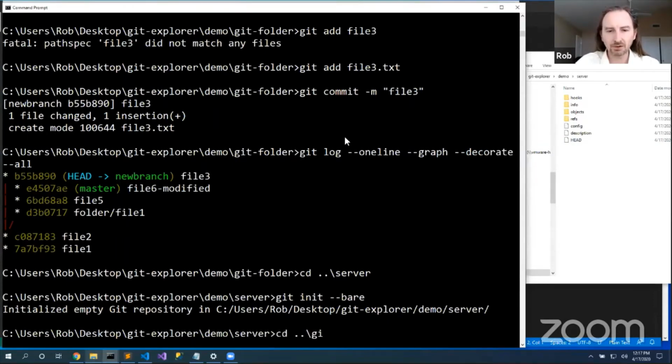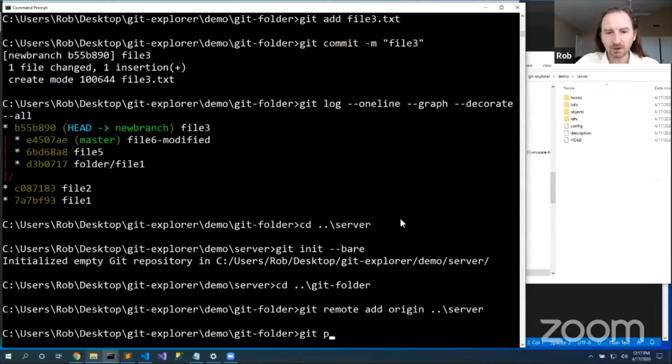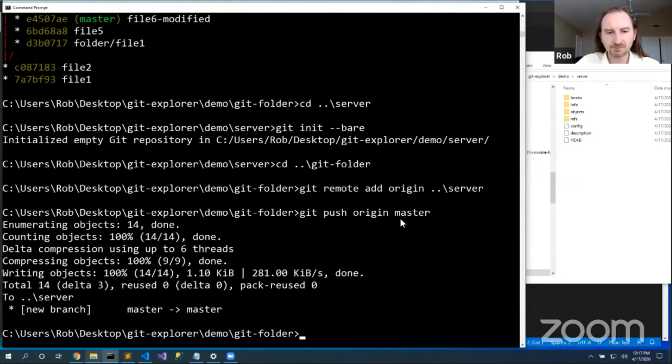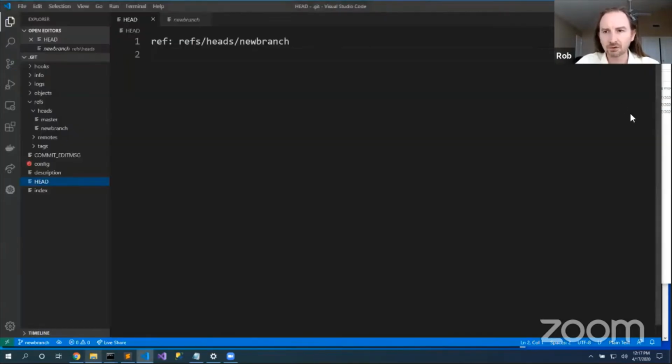So if we go back into our regular folder, git remote add origin, and origin isn't anything special. I could have named it anything, but let's call it origin. And what's the URL to my origin? I could say HTTP GitHub or GitLab, or I could say /server name/share. In this case, I'm going to say the path to my server is /server. git push origin master. So now here in my Git folder inside refs, we now have a new folder called remotes. Let's go look at that remotes folder.